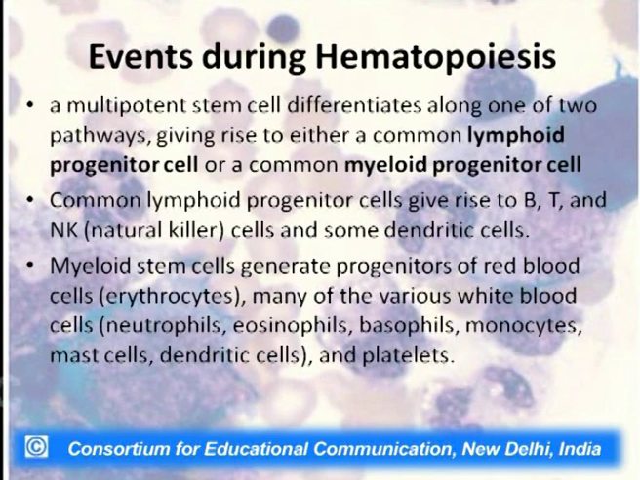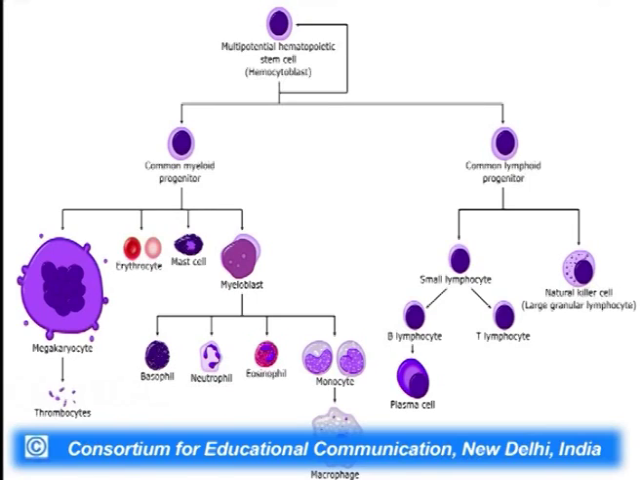The common lymphoid progenitor cells which are formed, the lymphoid lineage, would exclusively give rise to B lymphocytes, T lymphocytes, natural killer cells and certain dendritic cells. However, the myeloid stem cells will generate progenitors of RBCs, that is erythrocytes, and many of the other white blood cells, for example the neutrophils, eosinophils, basophils, technically the granulocytes, and the monocytes, mast cells, dendritic cells, platelets, etc. So, we have two lineages, as very clearly depicted in this slide.